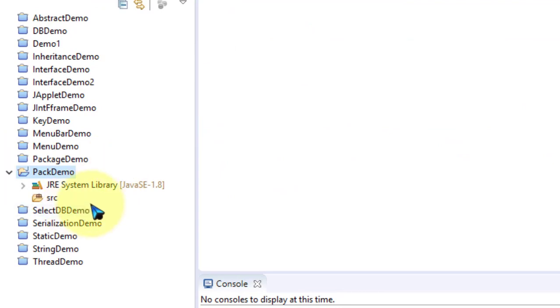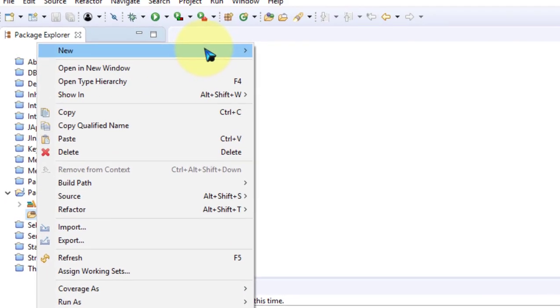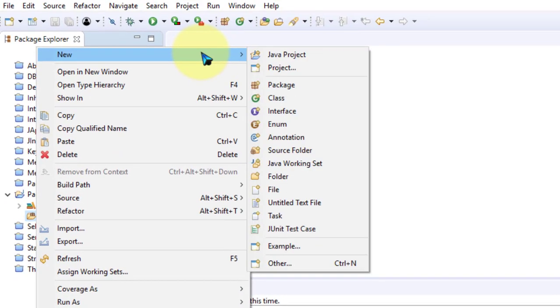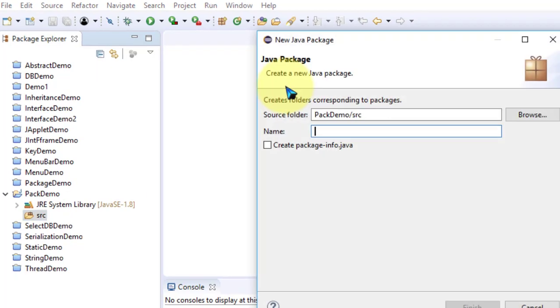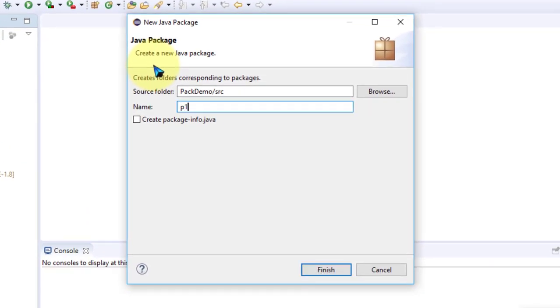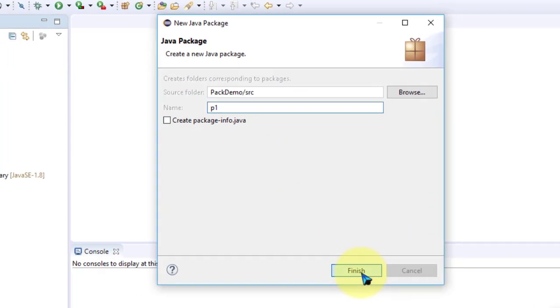Okay, now just look here. In the source directory there is no class available, right? So just right click on that, click on New, and create a package. Click on Package. Now I create a P1 package. Look here, the name of the package is P1. Finish.